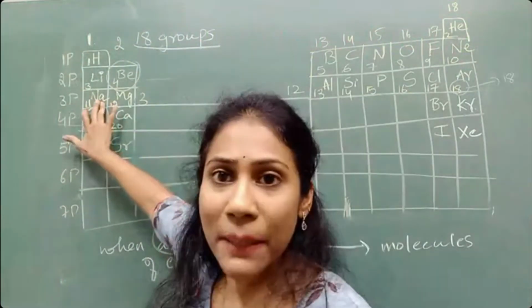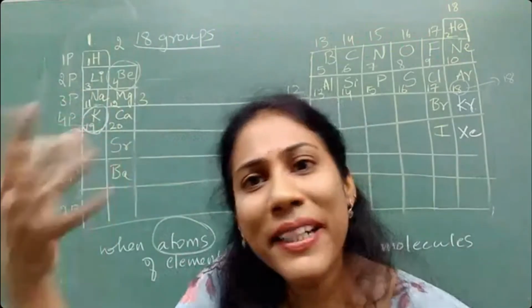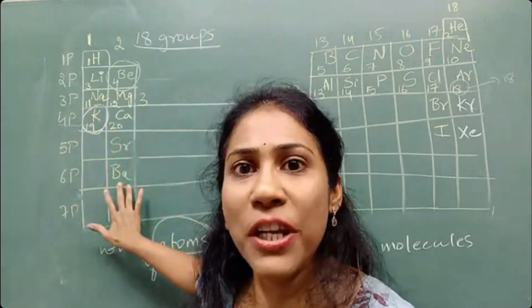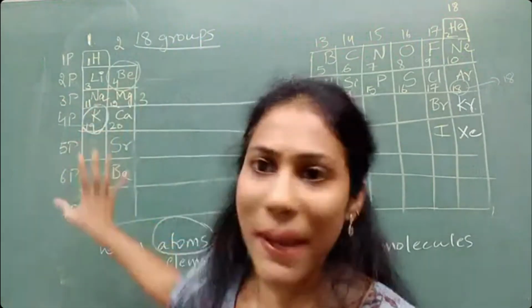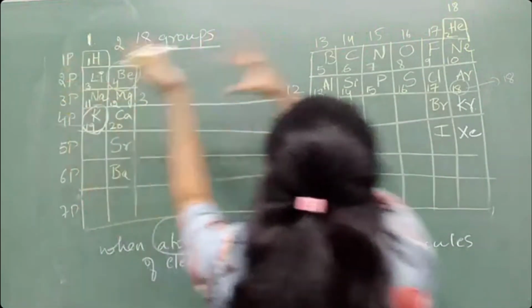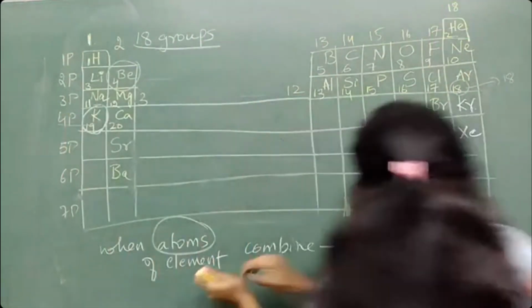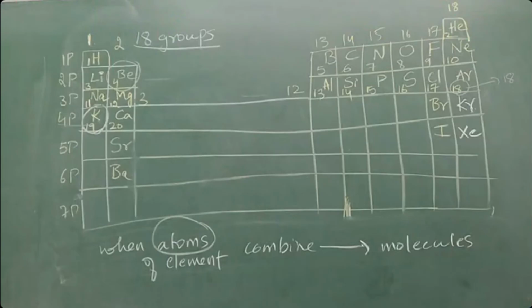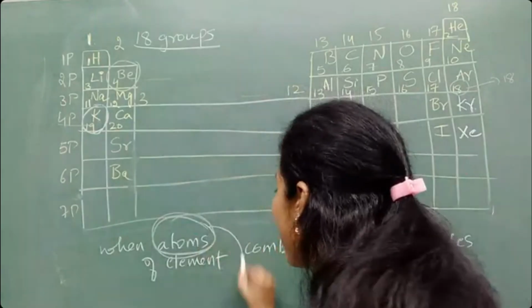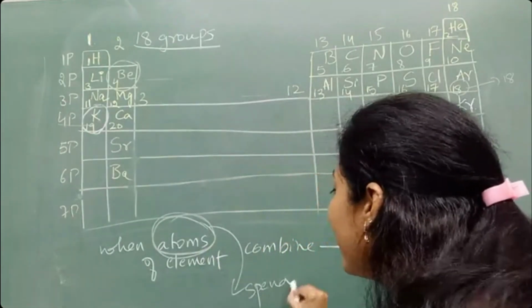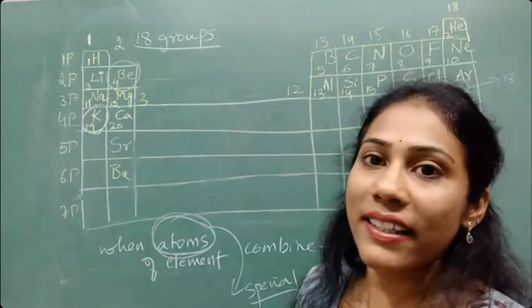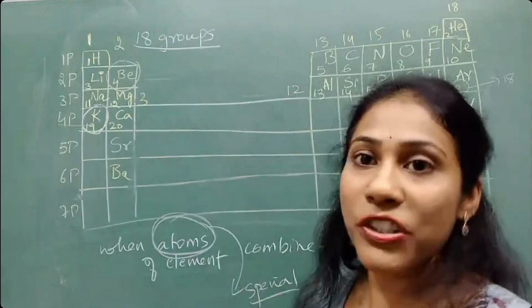In a small piece of sodium element, you will have hundreds of sodium atoms. In calcium element, there are hundreds of calcium atoms. When these atoms combine, you get molecules. So now it is understood that the atom is a very special thing that is able to combine with others. One point is very clear, that it is the atom which is combining.